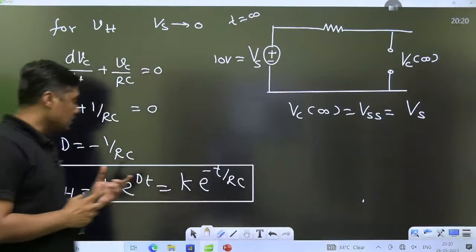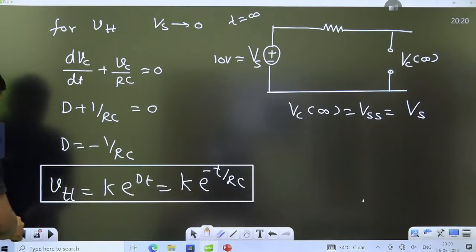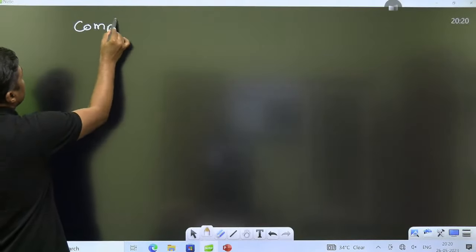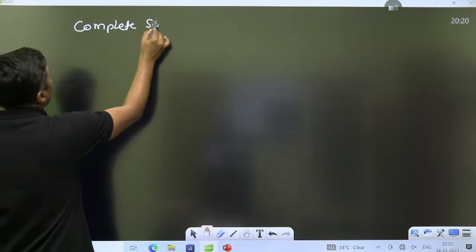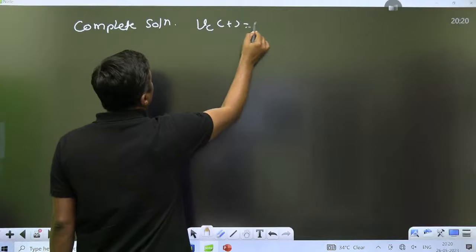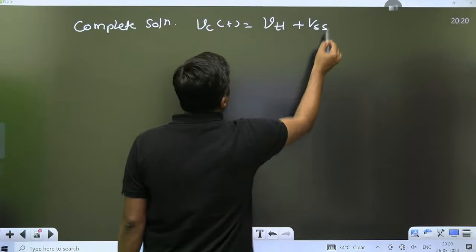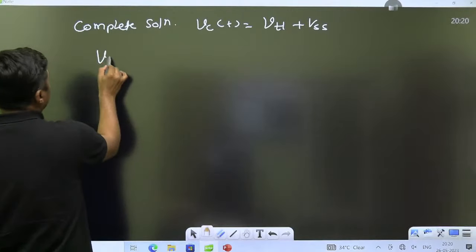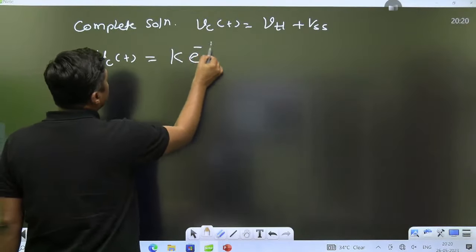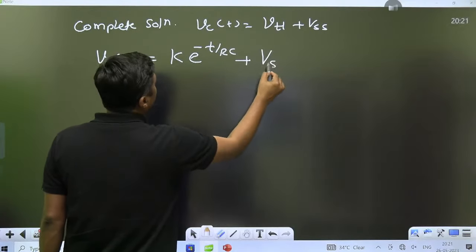Once you have the transient part and the steady state part, what is the total solution? Complete solution. Vc(t) is equal to transient part plus steady state part. The transient part is K e raised to power minus t by RC, and the steady state part is Vs, the applied voltage.